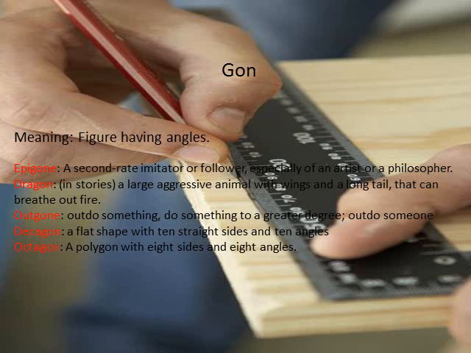The third example is outgone. Outdo something or do something to a greater degree, outdo someone. The fourth example is decagon. It's a noun. It's a flat shape with straight sides and 10 angles. The fifth one is octagon. It's basically the same as the last one. It means a polygon with 8 sides and 8 angles.